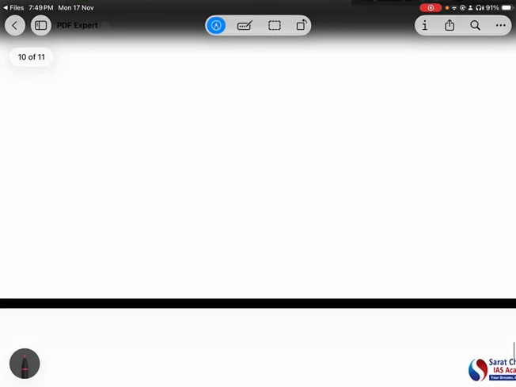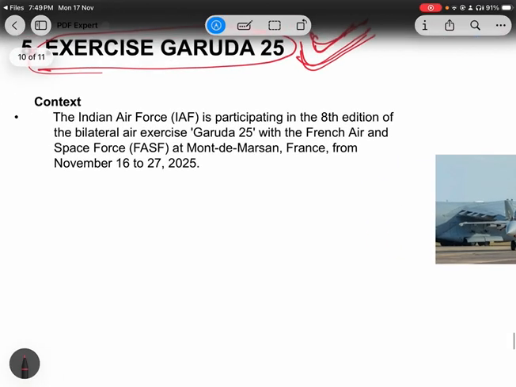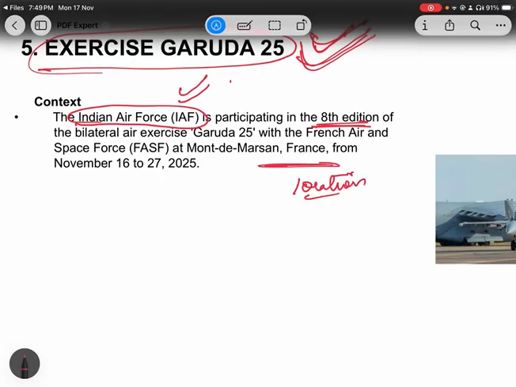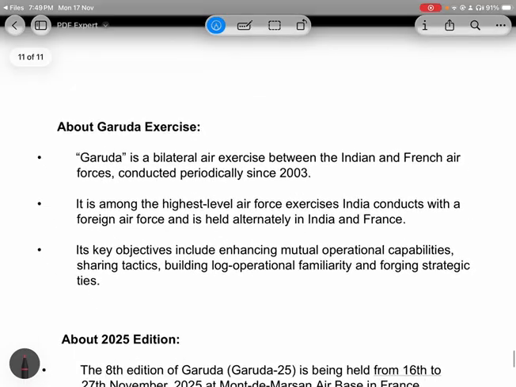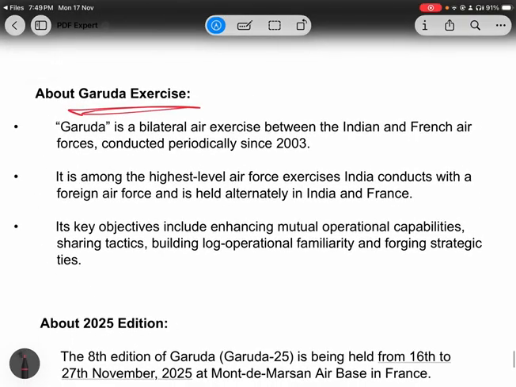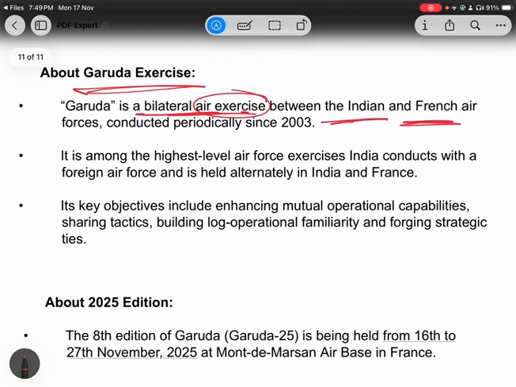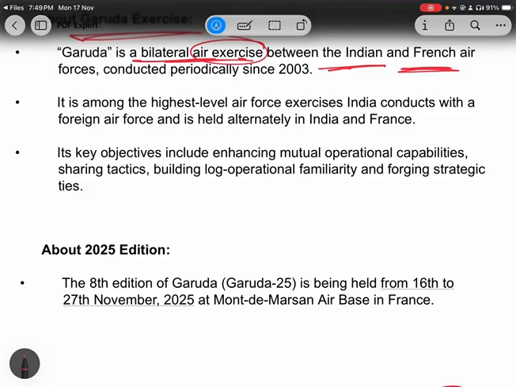Now let's read. The Indian Air Force, which is among the air forces, is participating in the 8th edition of Garuda 25, and it will happen in France. So this is the location. Let's discuss prelims related points. What is the Garuda exercise? It is a bilateral air exercise between India and France. It is among the highest level air force exercises India conducts with a foreign air force. But this is more important: it is held alternately in India and France.